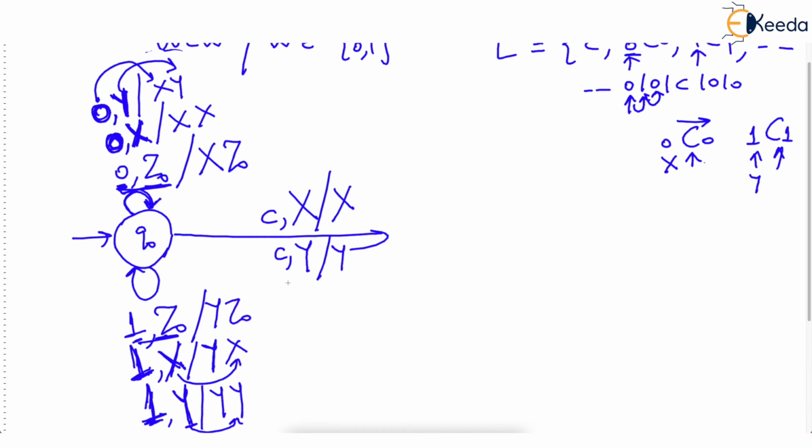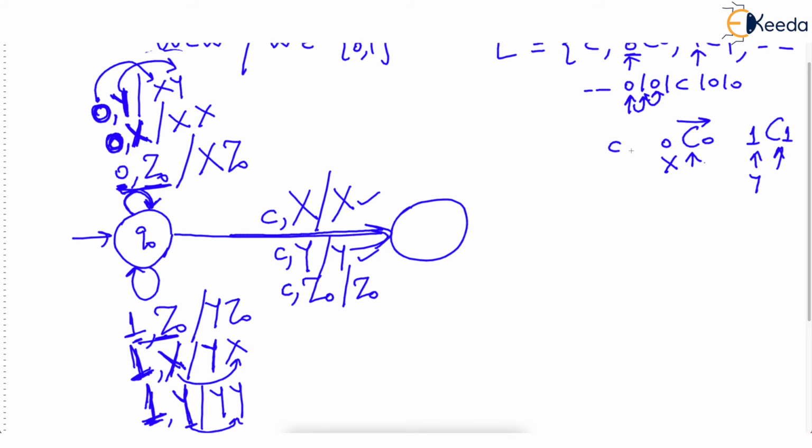But how many of you do understand that on reading C, just see on this transition, I am writing one more action. If C is read and top is Z0, then keep that as Z0. This transition along with these two is so important. You see why?